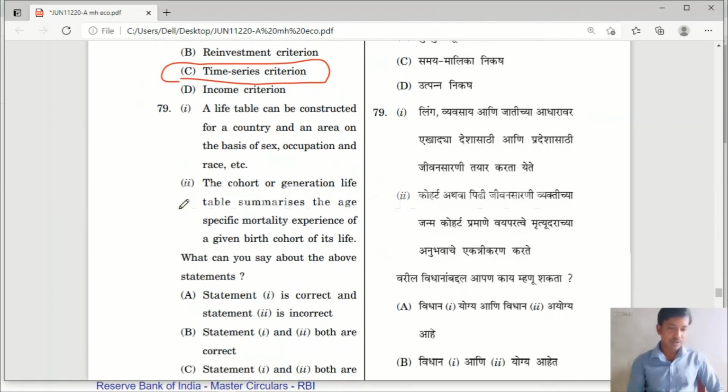Question number 79. A life table can be constructed for a country and an area on the basis of sex, occupation, and race. Yes, it is correct about the life table. I think life table can be constructed for a country and an area on basis of sex, occupation, and race. This is a correct statement. Then the cohort or generation life table summarizes the age specific mortality experience of the given birth cohort of its life. This is also correct here.